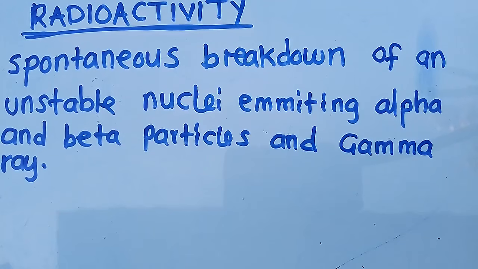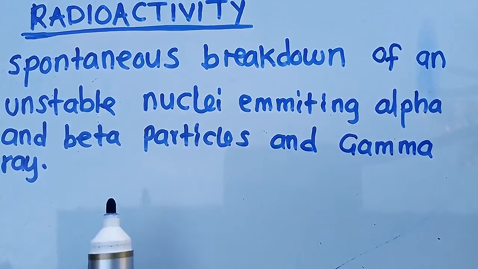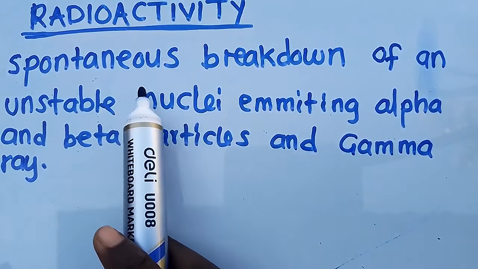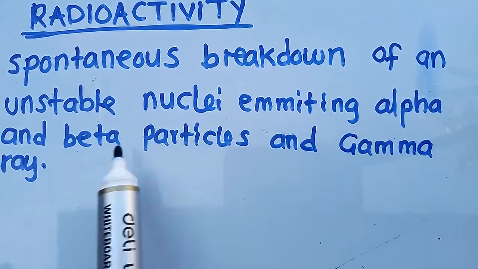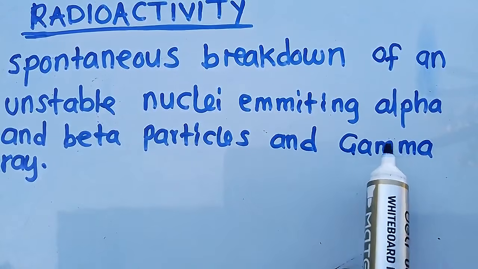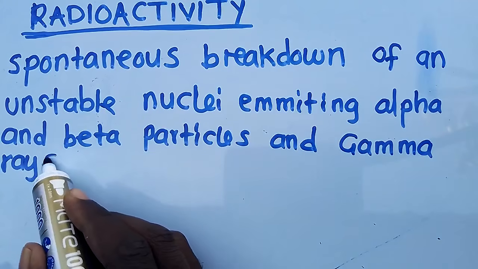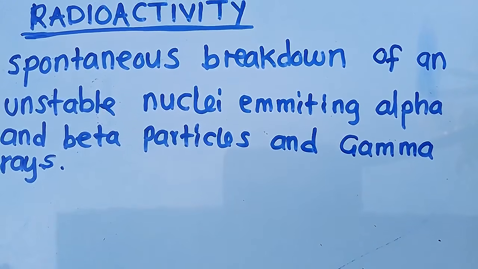And in this lesson, we are going to talk about radioactivity with exam questions. So we are going to summarize what radioactivity is so that we may answer each and every question that may try to come in an exam. So I wrote down this definition of radioactivity, where I said radioactivity is the spontaneous breakdown of an unstable nuclei emitting alpha and beta particles and gamma rays. So this is the definition which I wrote down for radioactivity.